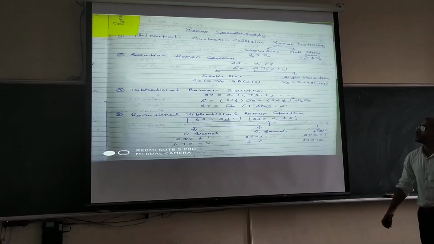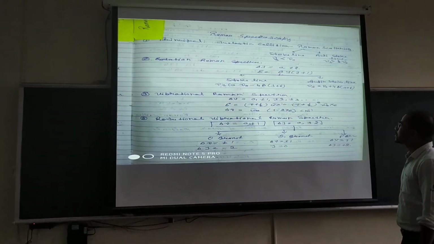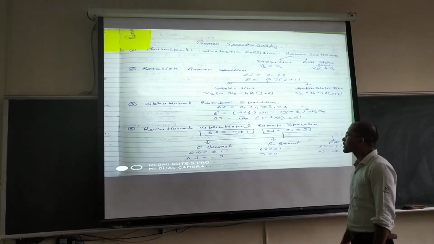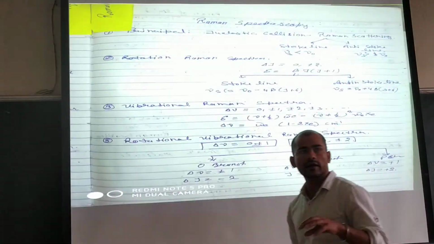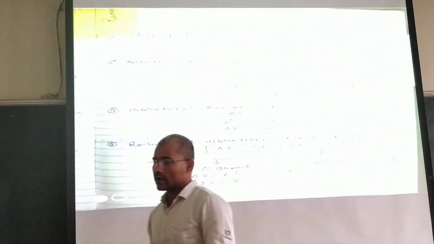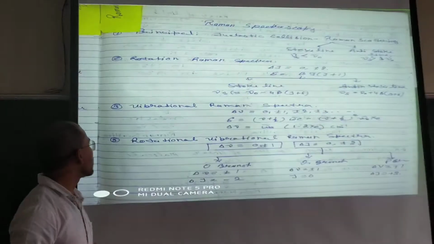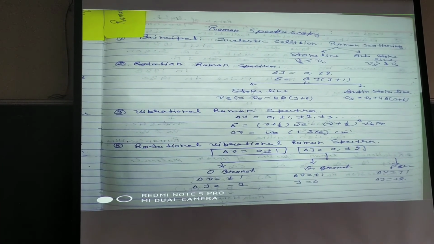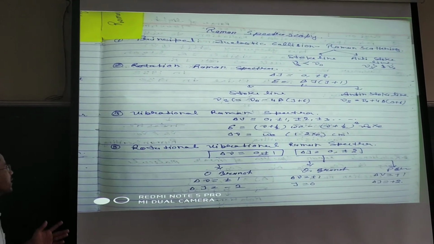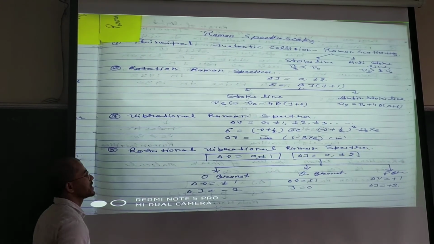So now I also provide some phenomena on which Raman scattering works. If light is passed on a sample, then the elements of that sample will vibrate with different types of vibration, like rotational and vibrational, and third, rotational-vibrational Raman spectra.